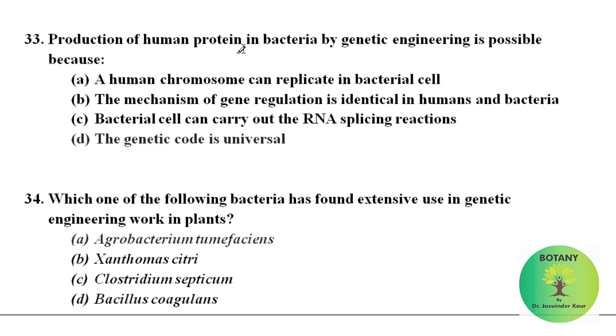Production of human protein in bacteria by genetic engineering is possible because the genetic code is universal. This is the correct answer. Which one of the following bacteria has found extensive use in genetic engineering works in plants? Among these, Agrobacterium tumefaciens is the bacterium that has found extensive use in genetic engineering of plants.